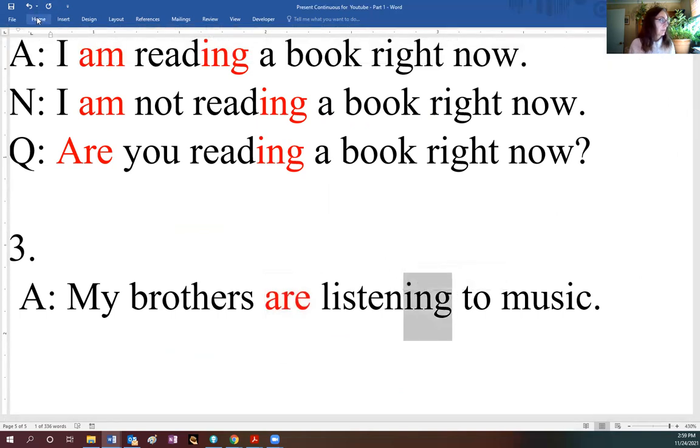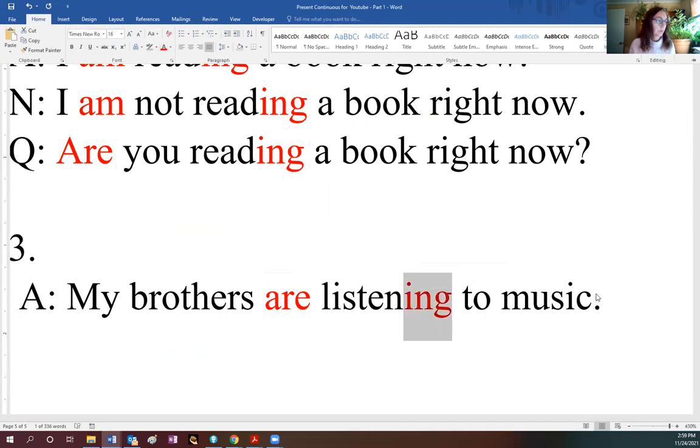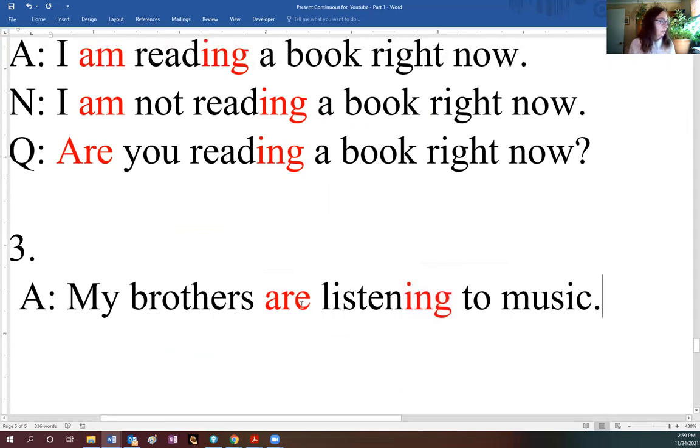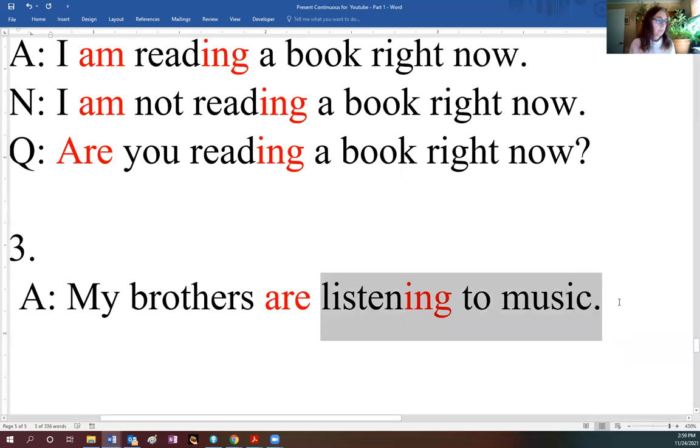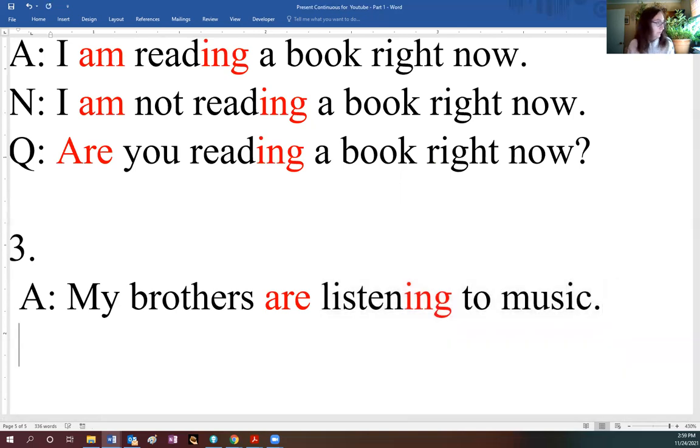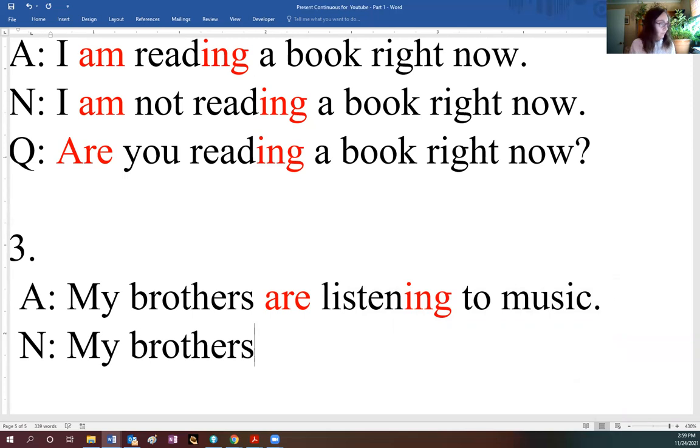Okay, but maybe they are not. So how will be the negative form? You remember, after the verb to be, I will put a not here. So let me copy this one quickly. And then all we do, we say my brothers. So this is the negative sentence, negative form. Or if you want, you can say they are not.